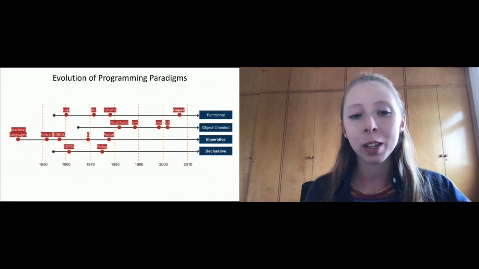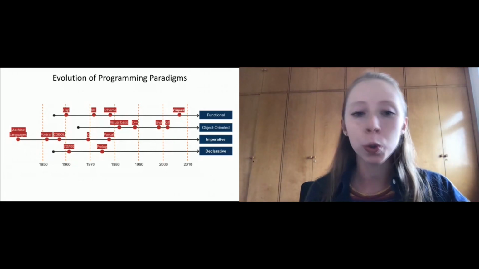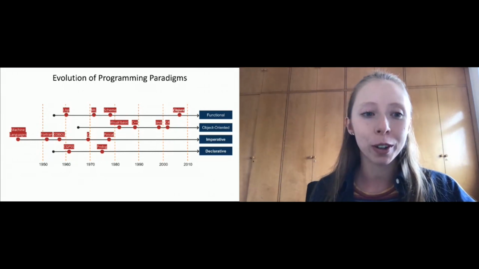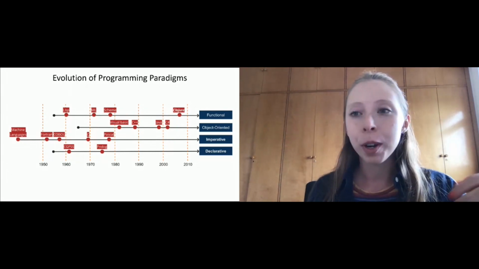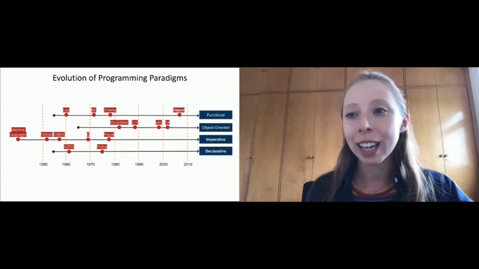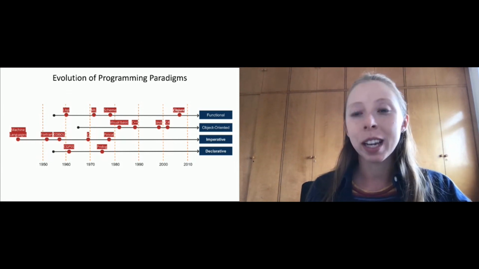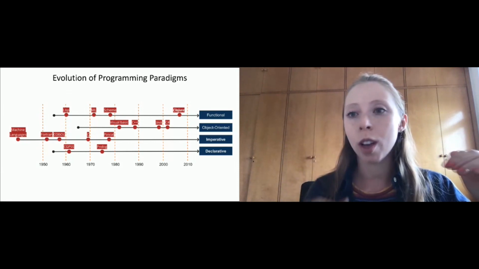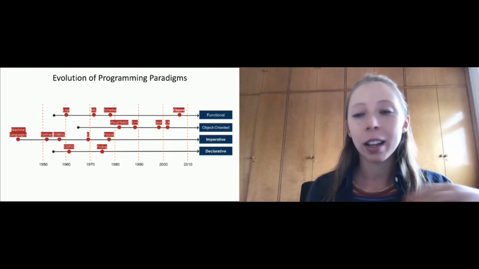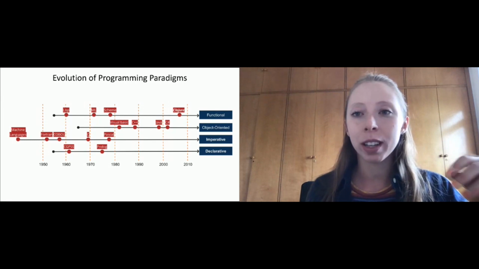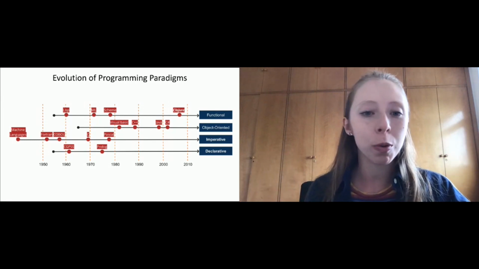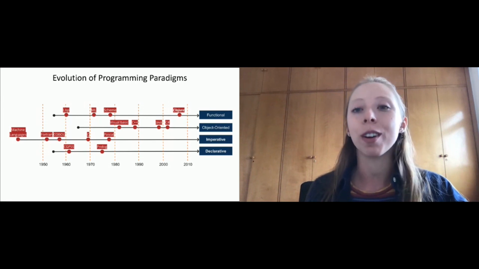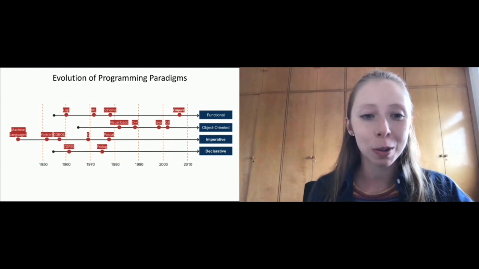And here I brought as well the comparison between the two groups, the imperative and the declarative. The imperative was created first, which makes sense, because if we imagine that machine language was created in the beginning and it was step-by-step rules of how to run the machine, it makes total sense that it would be the start of imperative programming. But the declarative programming was created when functional programming started to be.